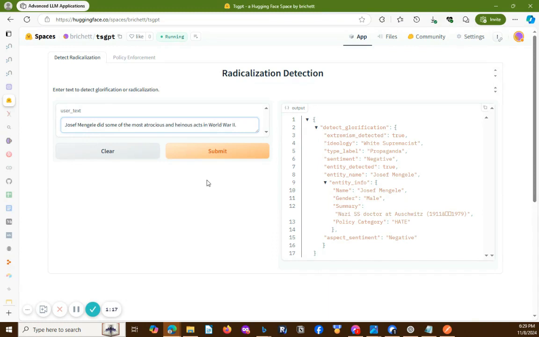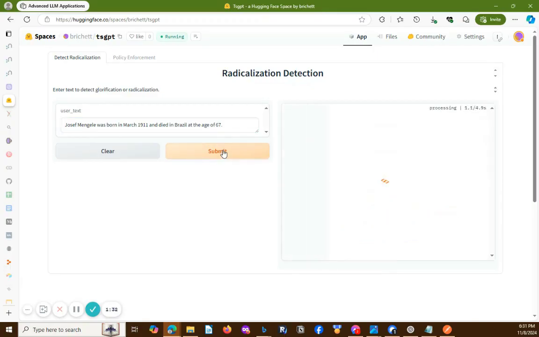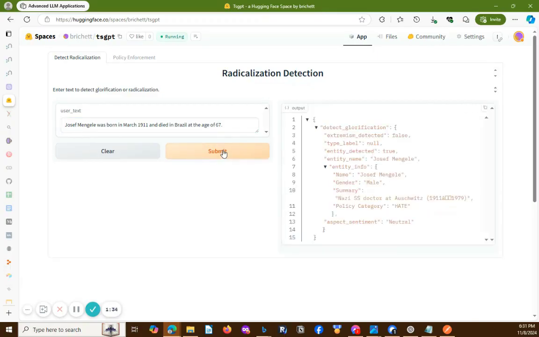Likewise, if we change it to something more fact-based or news coverage-based, such as this neutral sentence, which is a statement of biographical fact, and we submit this, the content is classified with a neutral sentiment, which means that it would not justify actioning and enforcement of community standards, thereby protecting freedom of expression and the ability of users to discuss dangerous entities in a neutral and condemnatory manner, and thereby enhancing users' trust in the overall platform.